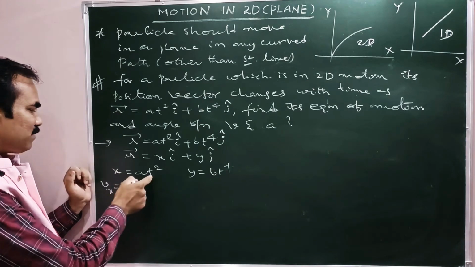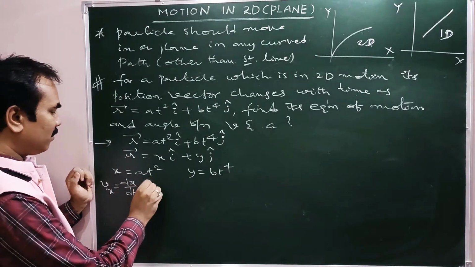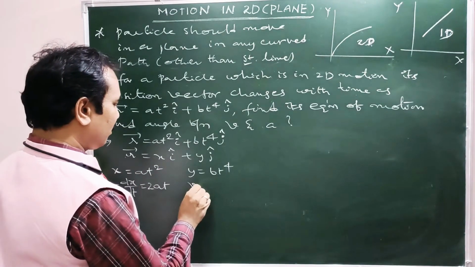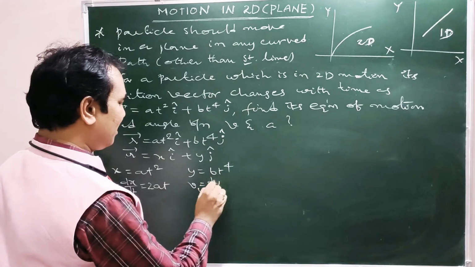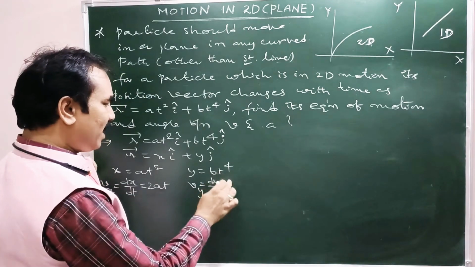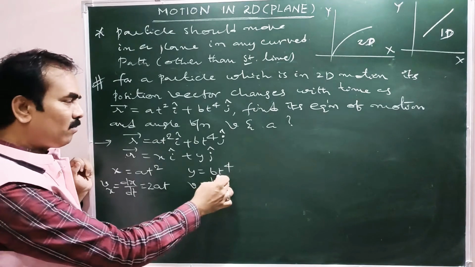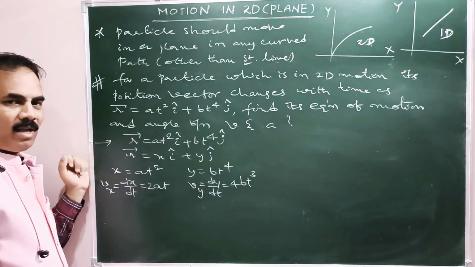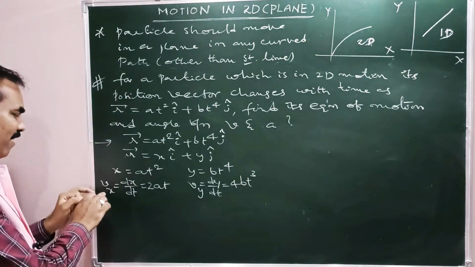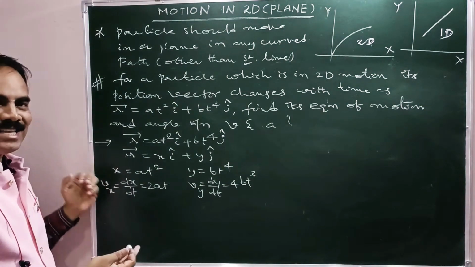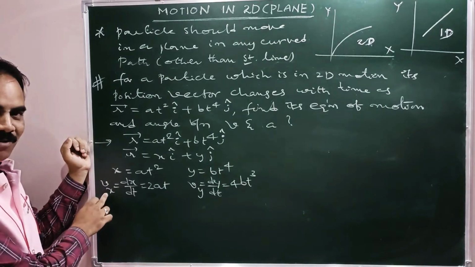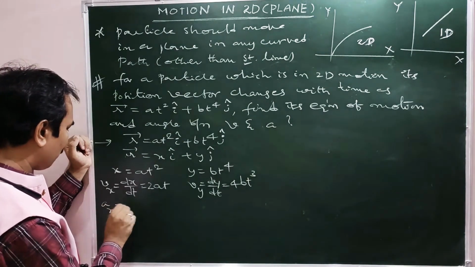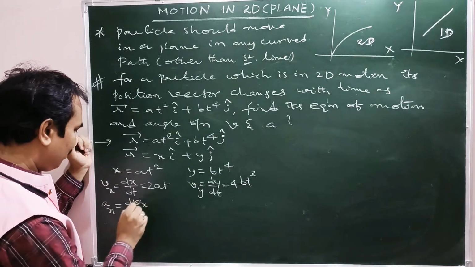What is the differentiation with respect to time here? a into 2t, that is 2at. Here V_y becomes equal to dy by dt, that is b into t power 4, differentiation with respect to time, 4t cube, that is 4bt cube. Again on differentiating with respect to time, dv by dt means acceleration. So as it is x component of velocity, you will get the x component of acceleration, that is a_x equal to dV_x by dt.